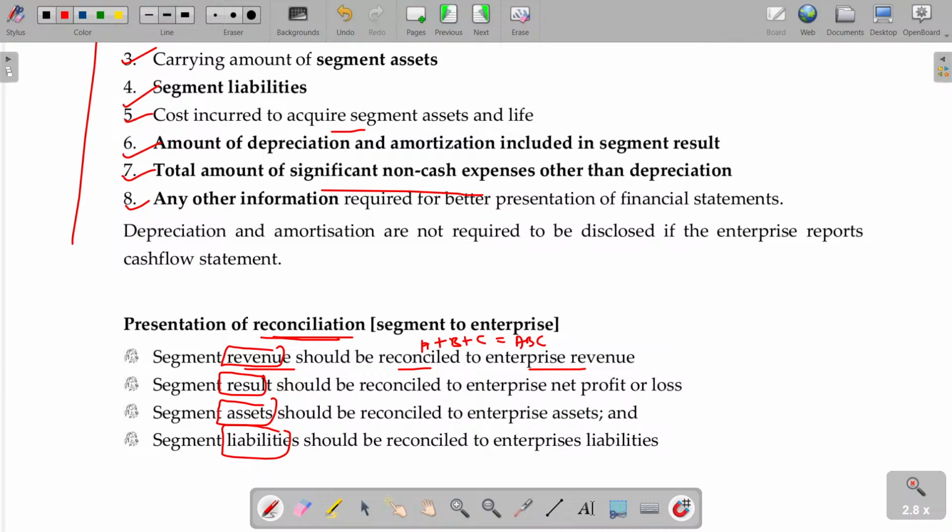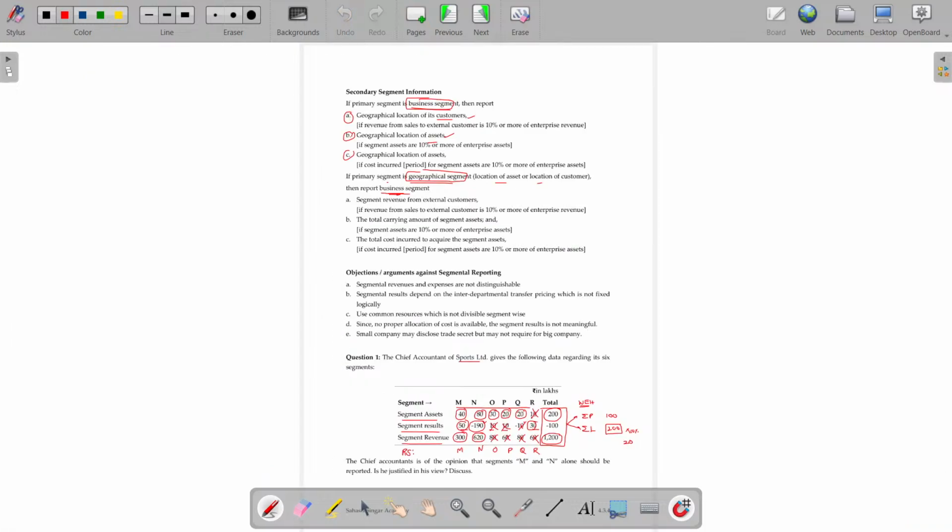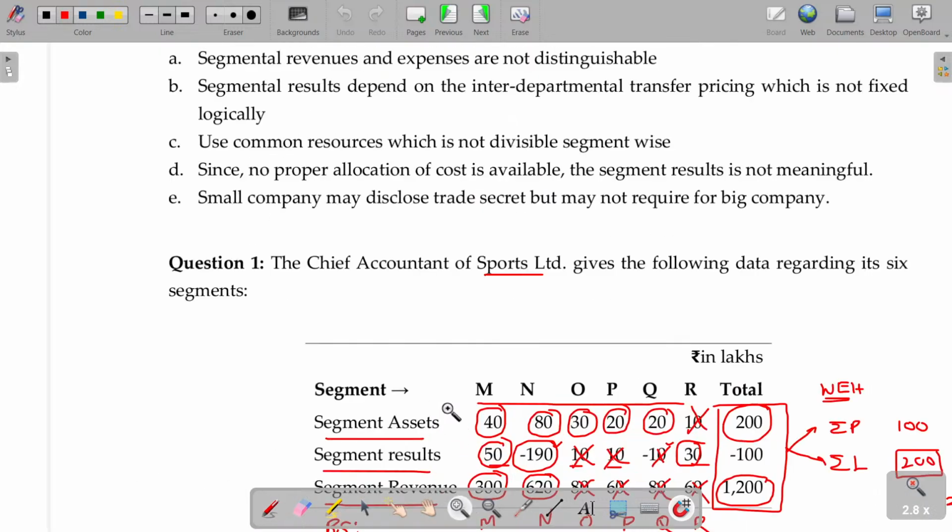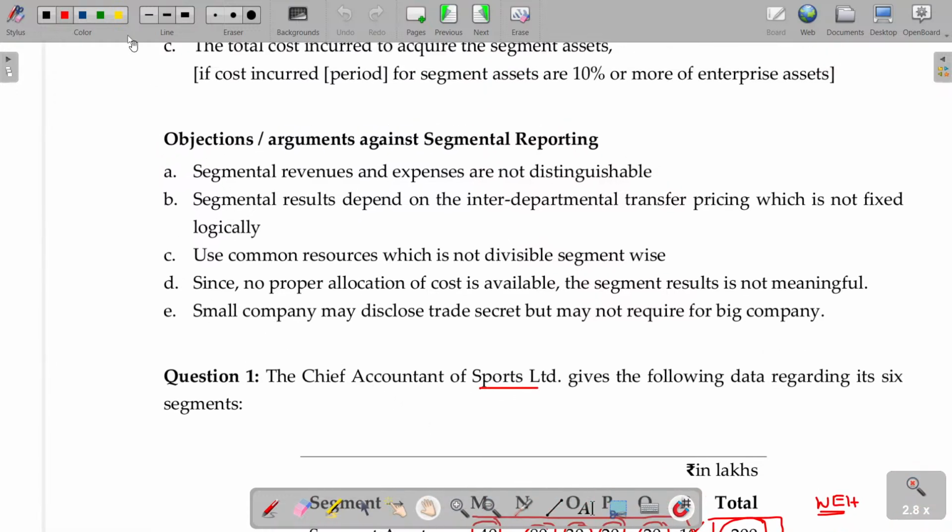Now, we have lots of advantages by preparing the segmentation. You will understand which segment is really favoring me and which is not. Then, is there any drawbacks, sir? Yes, still you have some drawbacks. Objections and arguments against segment reporting. Sir, it is not advisable, sir. Don't prepare segment reporting. Why? A, B, C. If you prepare, A gives you 100 rupees profit, B gives you 5 rupees loss, C gives 50 rupees profit.